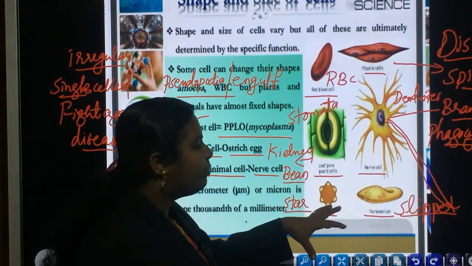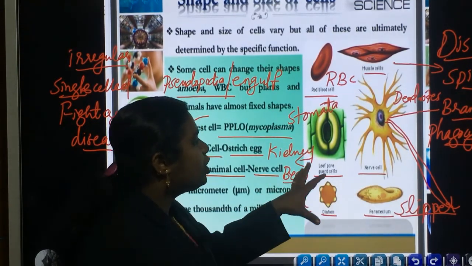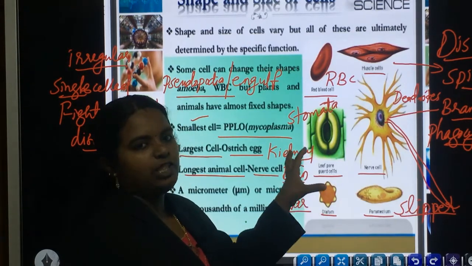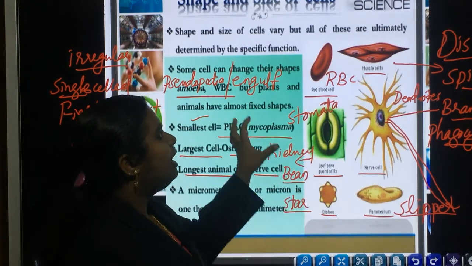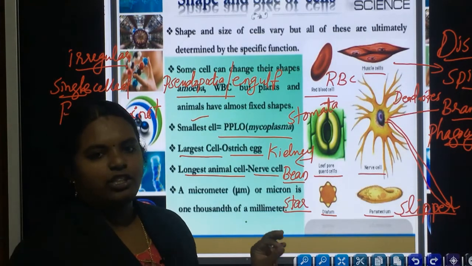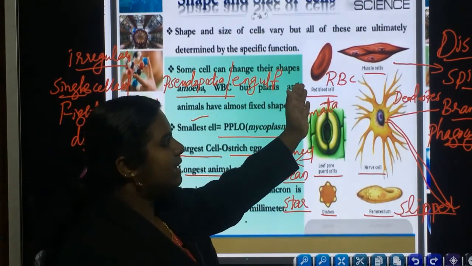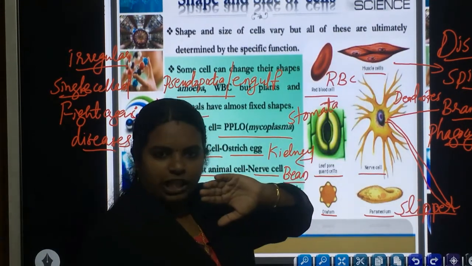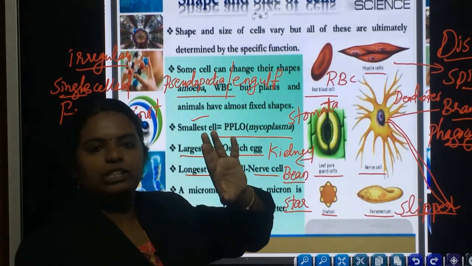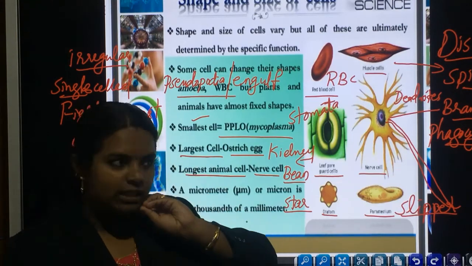Depending upon the body function, each organism or each part of the cell has a different size as well as a different shape. Once again, RBC or red blood cell is disc shaped or discoid shaped. Its main function is to carry oxygen as well as nutrients.